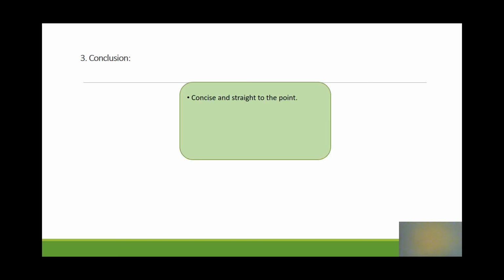The conclusion should be concise and straight to the point. You should write at least 35 words in the conclusion. You should summarize your main arguments. You should give your own opinion, and you should vary your language. Also, you should answer the main question in the topic. To do this, you can use a variety of words, like, for example, the word finally, which you can use at the beginning of your conclusion. Also, you can use in a nutshell, in general, in conclusion, and to conclude.